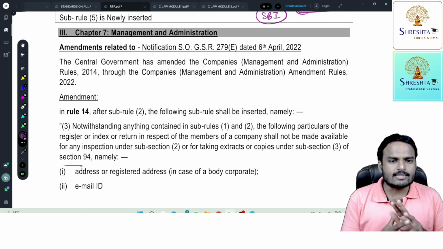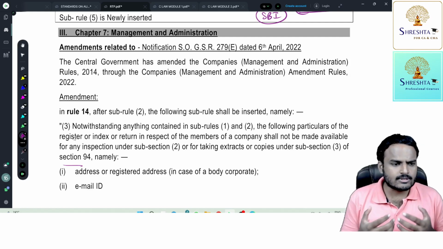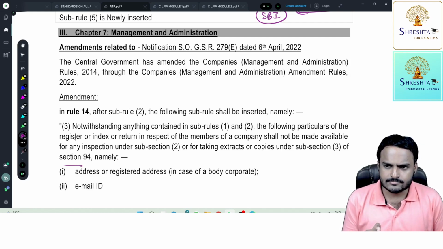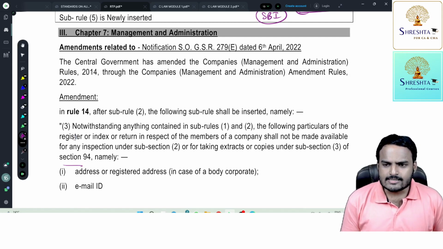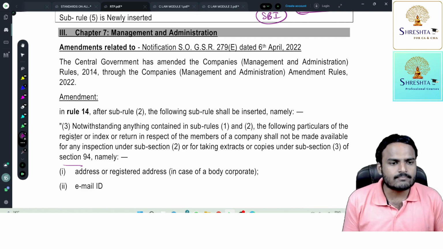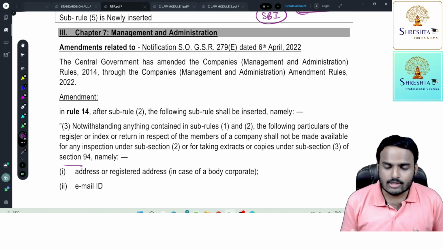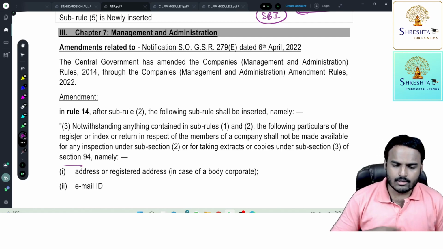Except outsiders, other members can inspect them free of cost and they can take copies also. With respect to outsiders, they need to pay some fees, which will be specified in the articles of association. So the point is, during inspection or taking copies, if they collect personal details of the members, it is nothing but loss of data confidentiality.